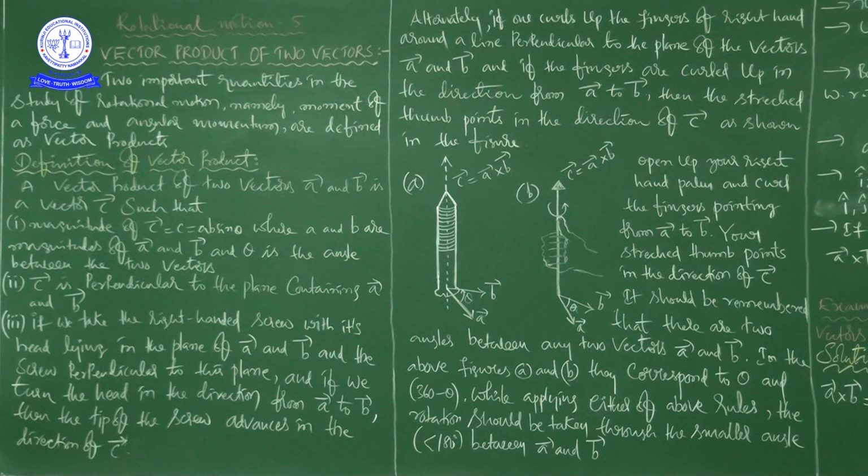I am not saying that this is the first time you have got them, because we completed 10th class, we completed 8th, 9th, 7th, so in our previous classes also you may have got them. But anyhow, here we are going to discuss these physical quantities somewhat in depth. I hope you understood what is meant by in depth. For example, about force, in 7th class or 8th class itself you got about the force.